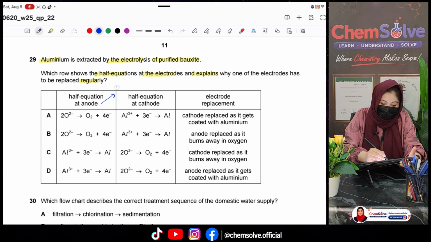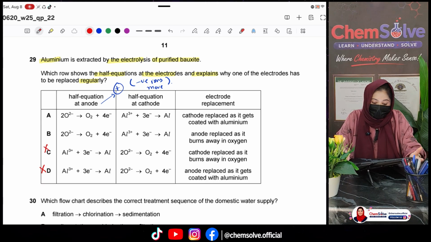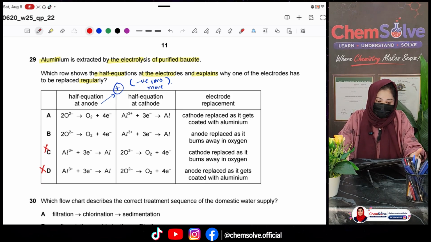You know, the anode is positively charged. So negative ions move towards it. While options C and D say positive ions move towards it. So clearly this is not our option.